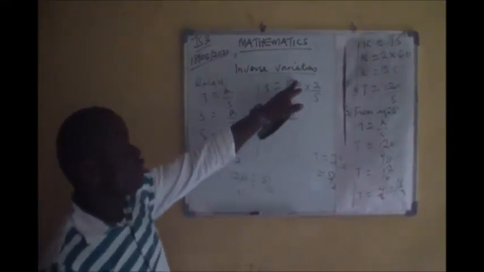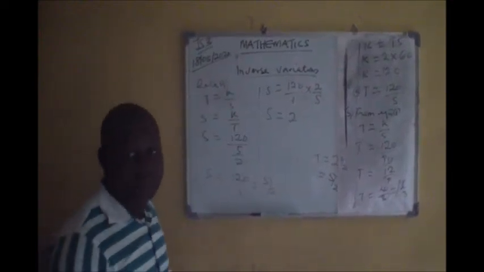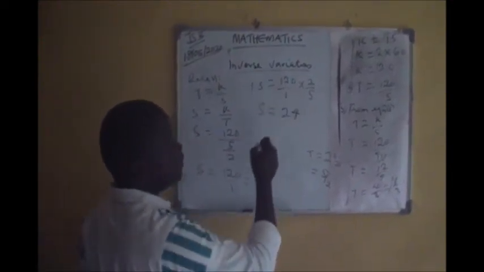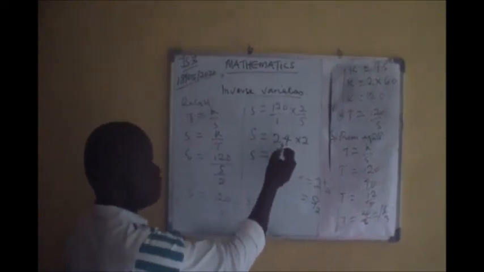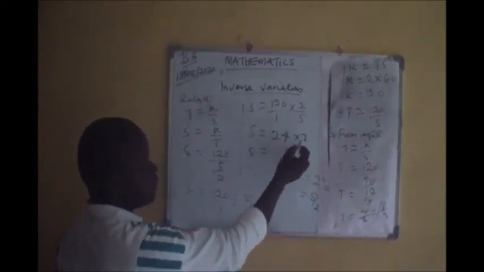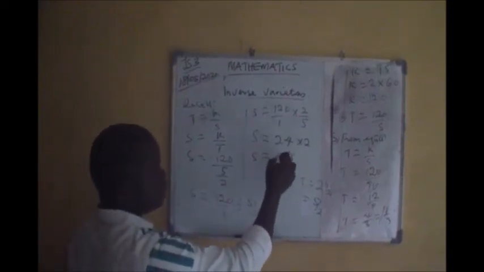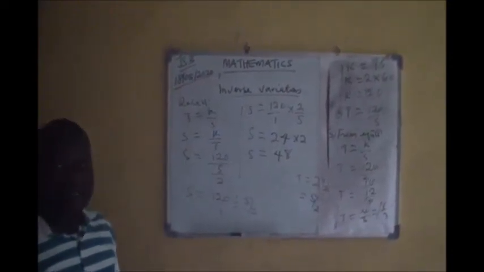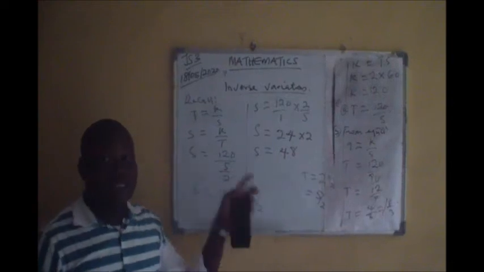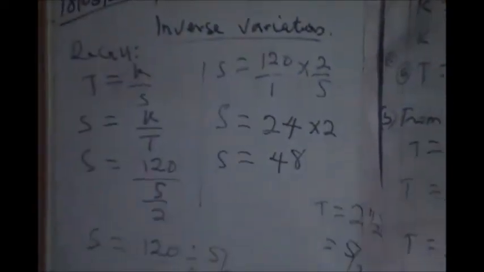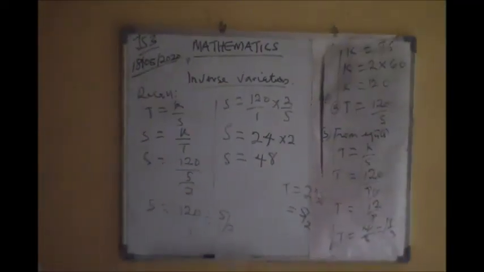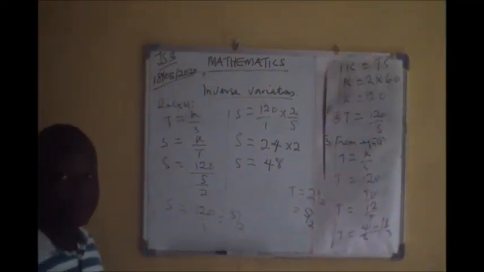Now you put that 2 here, becomes 20. 5 will go into 20 how many times? 4 times. So you have 24 multiplied by 2. So that s will be equals to 2 times 4 gives you 8, and then 2 times 2 gives you 4. So you can see that the value of s is equals to 48, given that t equals to 2 whole number 1 all over 2. Is that clear? Do you understand?